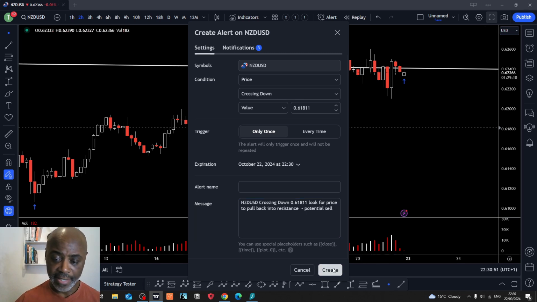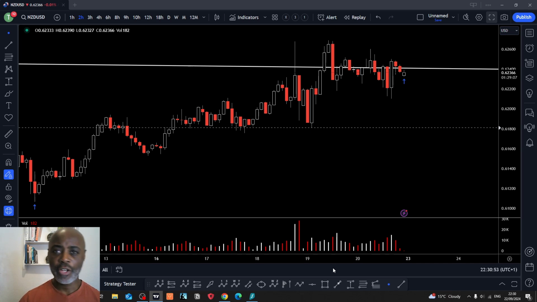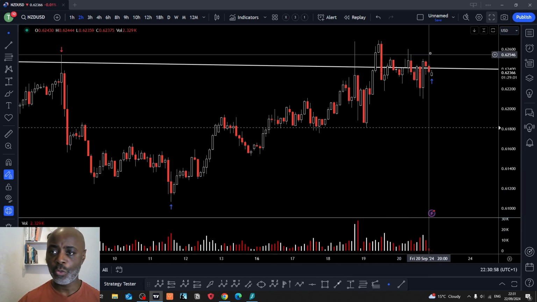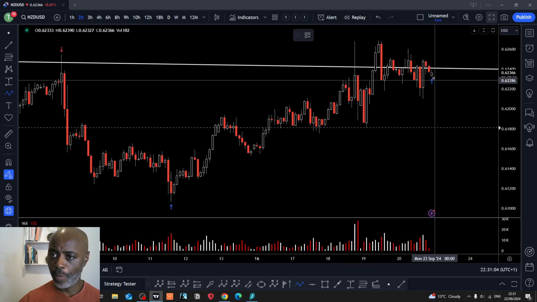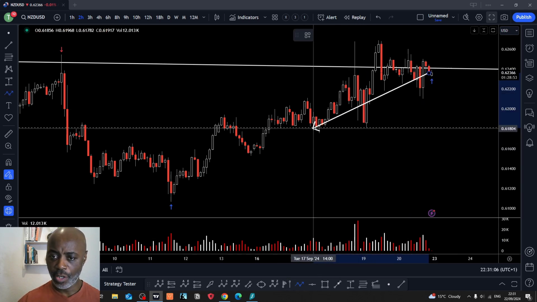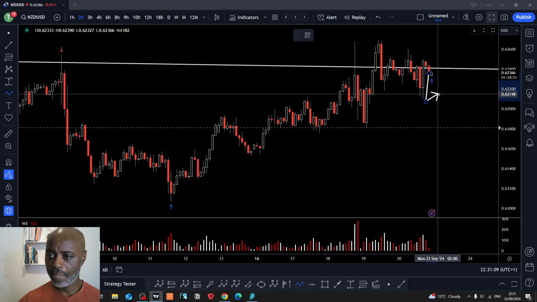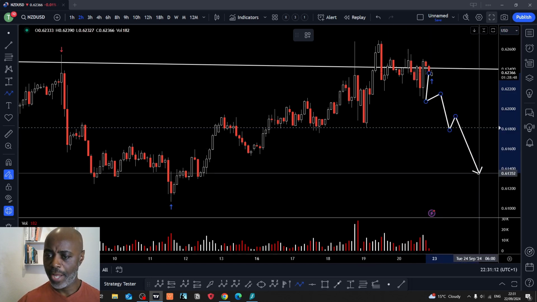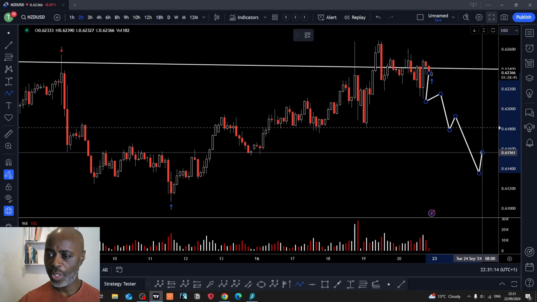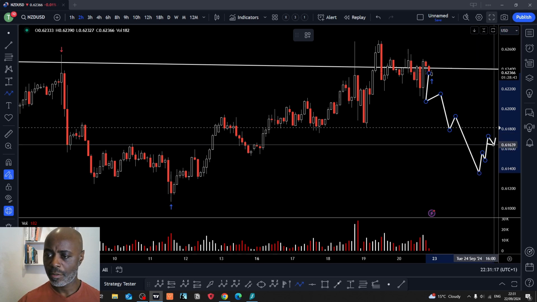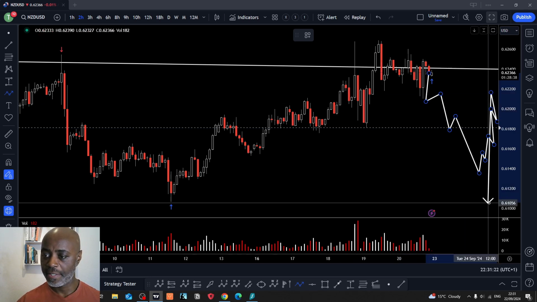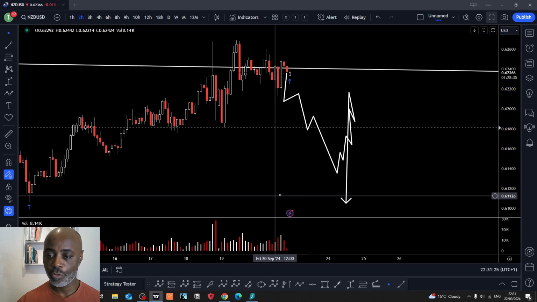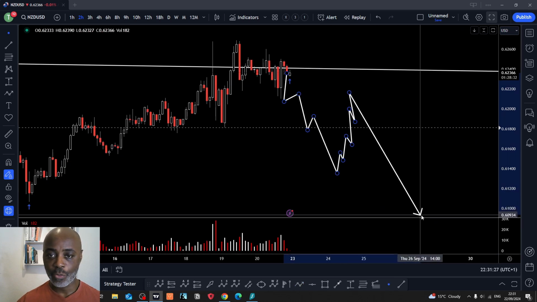And traders, that's it. I leave this trade alone. I don't do anything. I don't change my plan. If the sentiment changes, then maybe I'll change my view. But at this moment in time, I'm looking for price to come from where we are, break these lows down in here. Let's make it a bit more realistic. Break these lows down in here. Maybe then work its way back up, traders. Maybe get to this level in here, and then finally sell off. That's what I'm looking for, traders. That's the model.